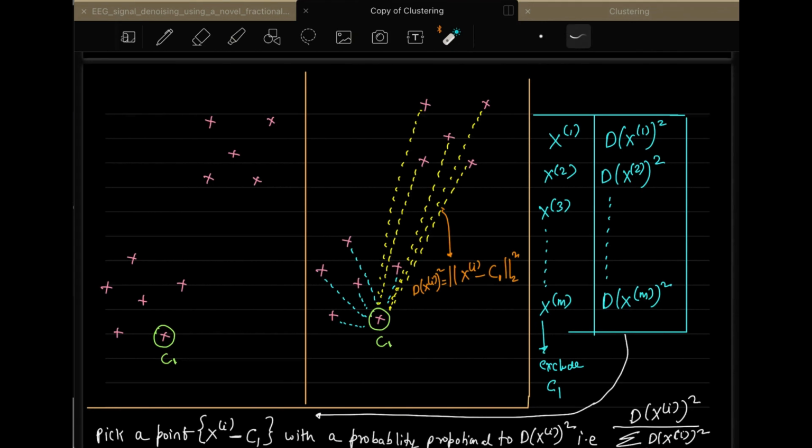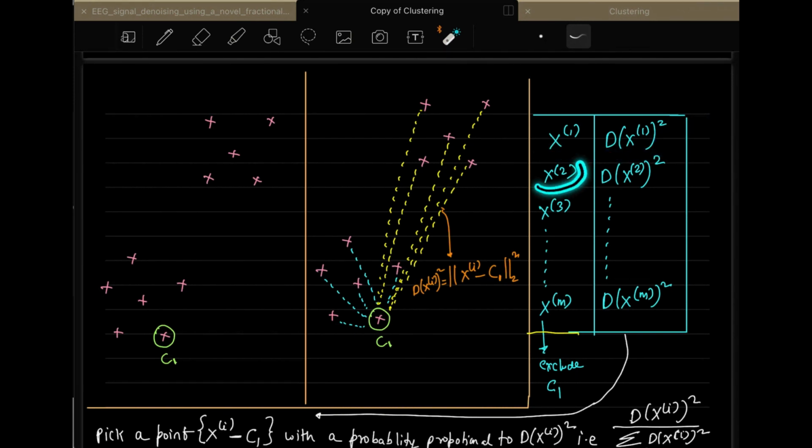Once you have calculated that, you record it in the form of a table. What this table says is that for data point x1, the distance from C1 is recorded as dx1 square.